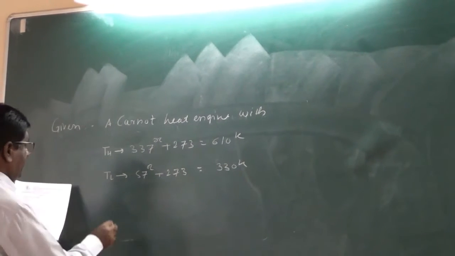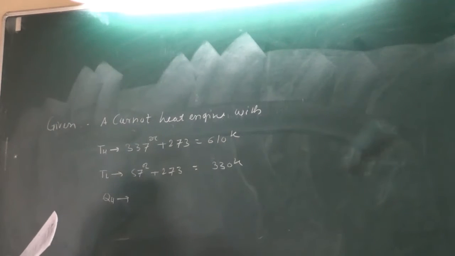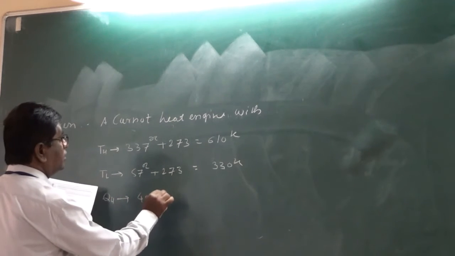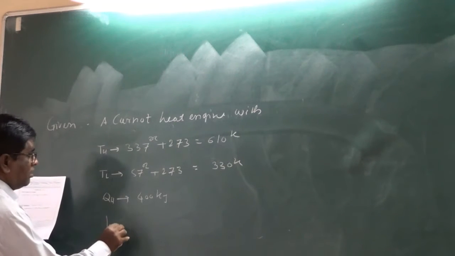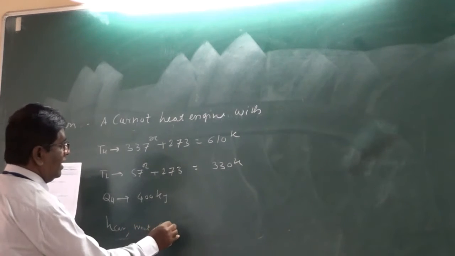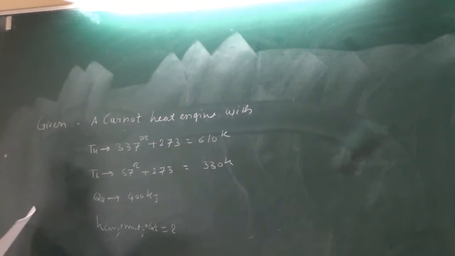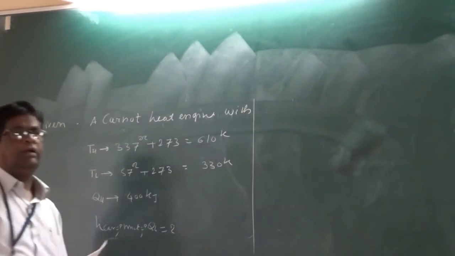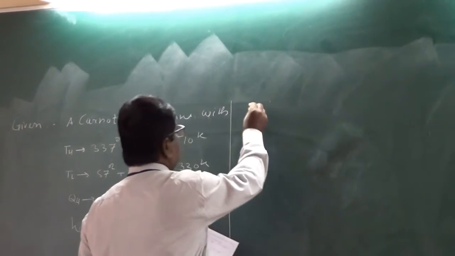Now one more thing is given, that is QH, which means the heat received from the source by that heat engine. QH is 400 kilojoules. And it is asked to calculate the Carnot efficiency, work W net and QL. So these are the things to be calculated from the given conditions. We have just finished the Carnot cycle theory, so by using that we can calculate this. Now, what is the solution?